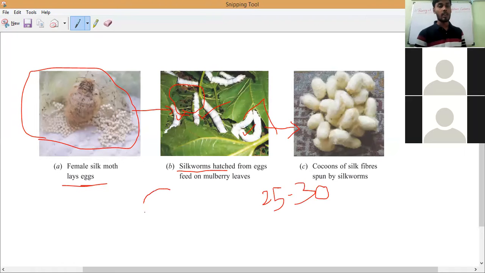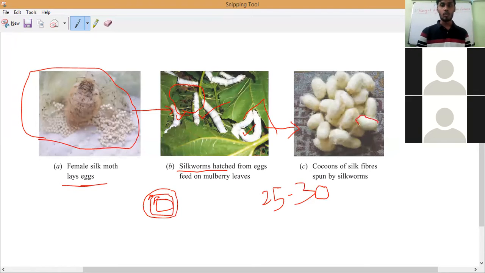The cells will be arranged like this. In the silk farms, if you observe, they have wooden planks like this with circle shapes. They will go to these spaces and start spinning the cocoon. After 2 or 3 days, they will turn into the pupa and they will die.